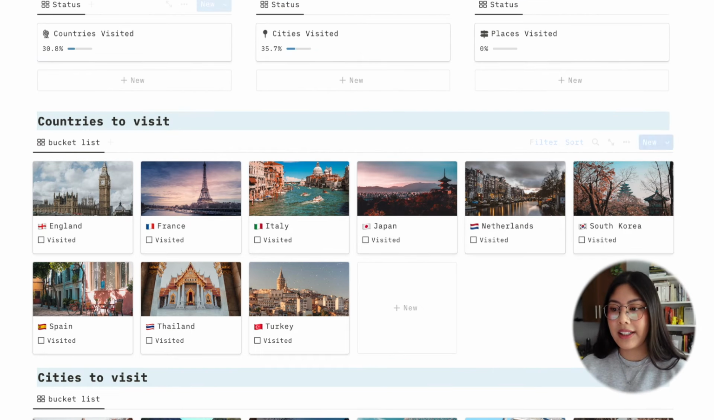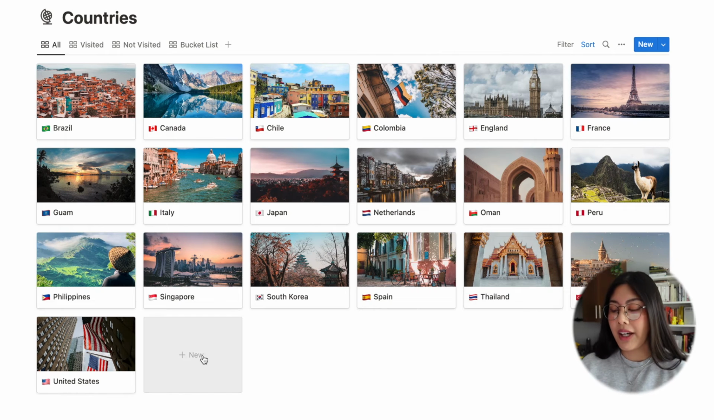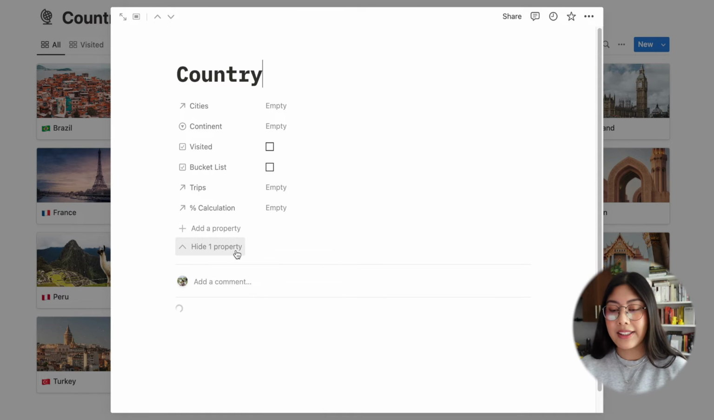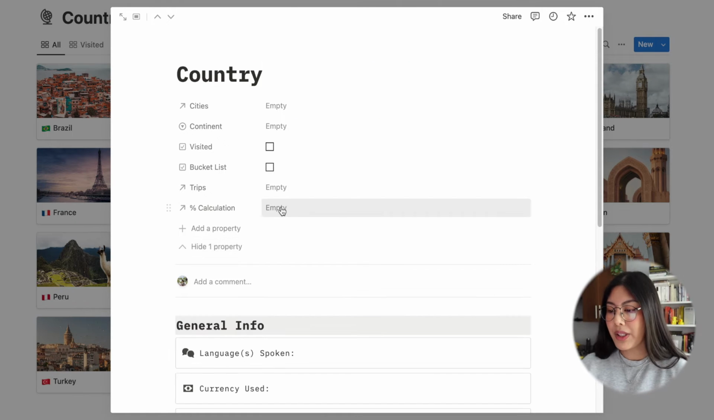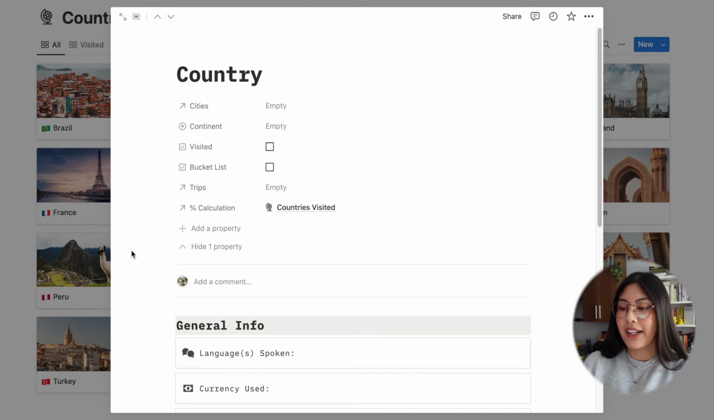But just in case you didn't add it in here, let's go back to the countries page, and this will be the same for the cities and the places to go. If you added a country in here and you didn't add it on your bucket list page, you just want to click on here, which is next to the percent calculation, and add countries visited on here.